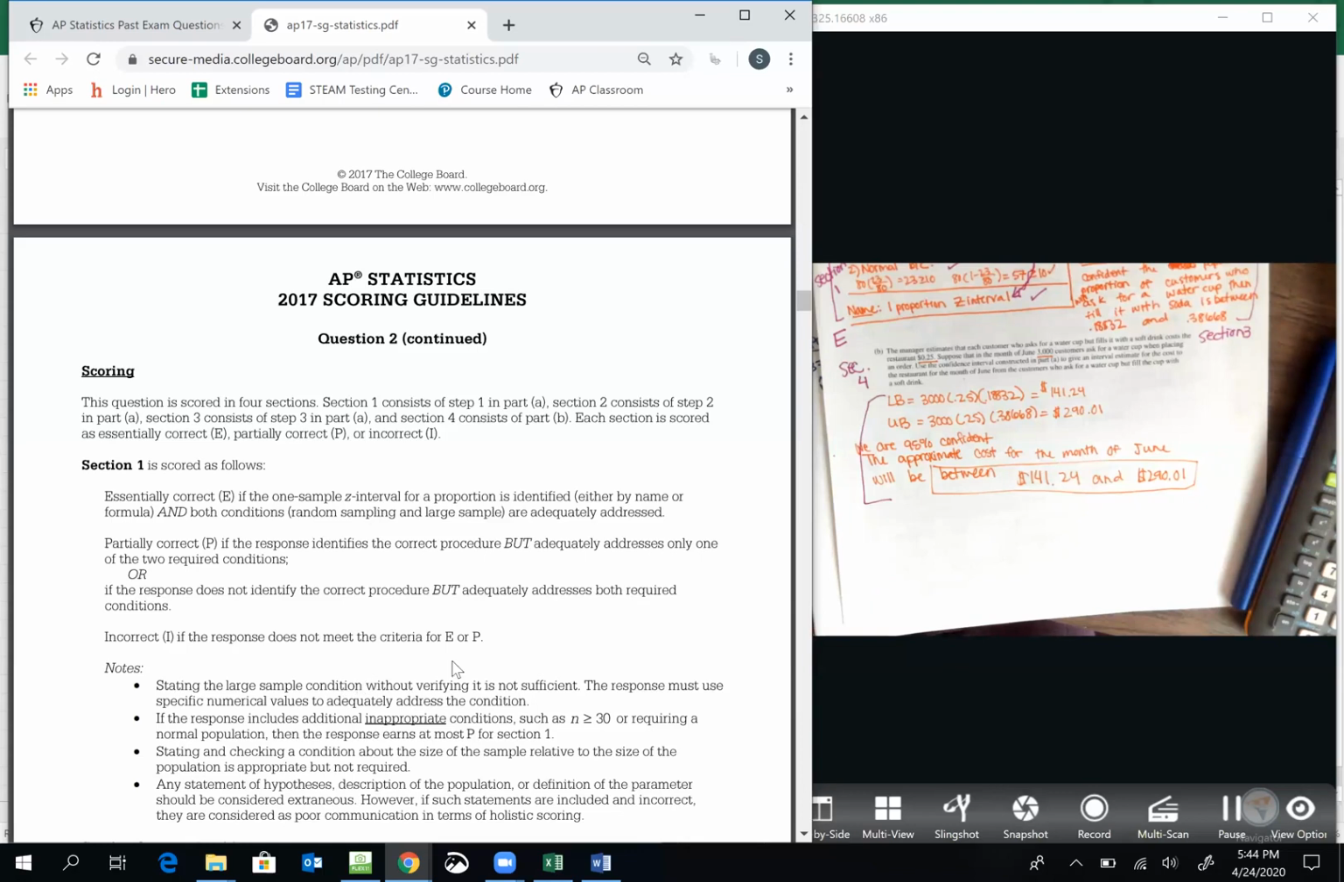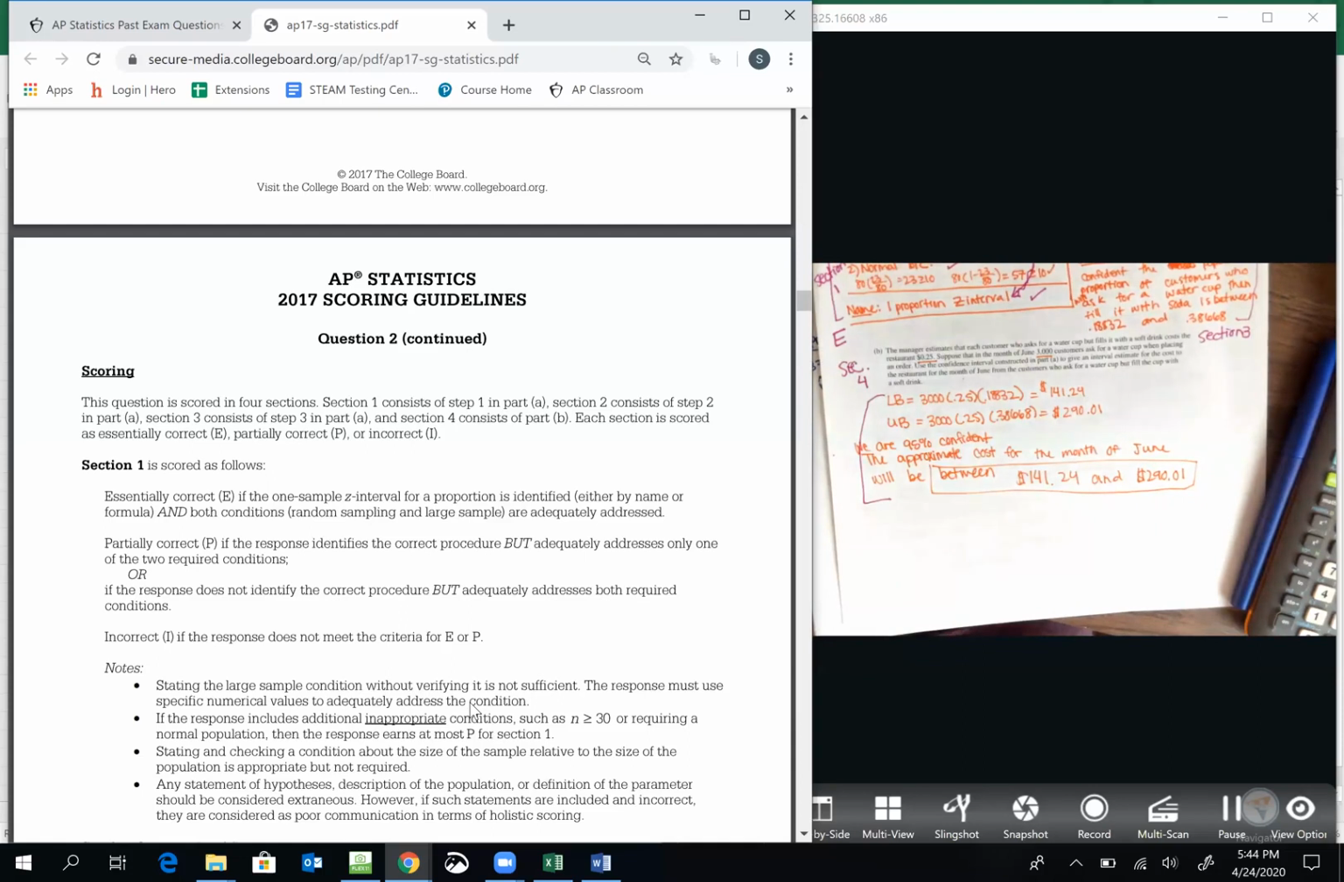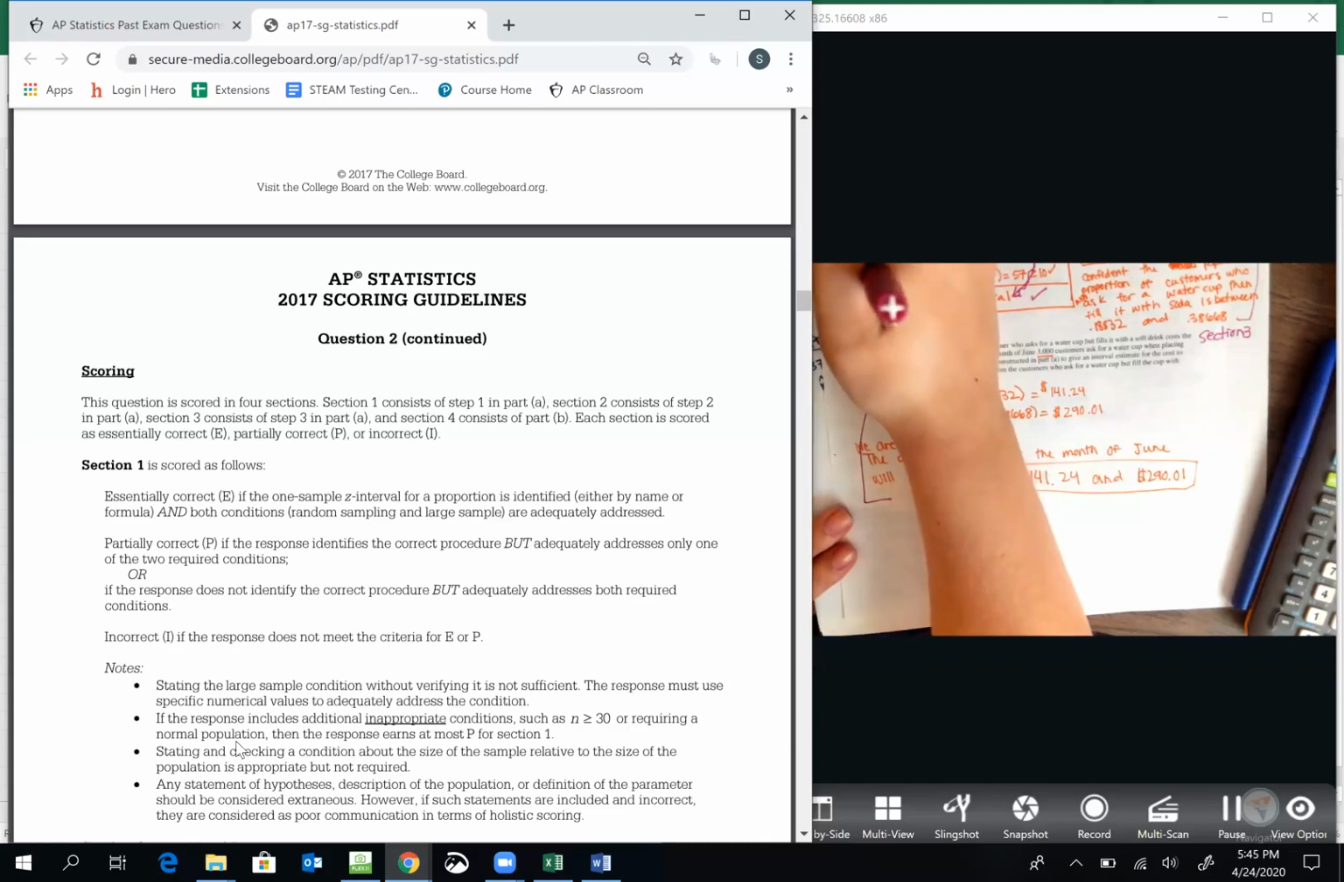Stating the large sample condition without verifying it is not sufficient. They must use specific numerical values to adequately address the condition. So this is specific numerical values. If the response includes additional inappropriate conditions, such as n is greater than 30, or requiring a normal population, okay, I didn't say normal population, but I should probably put sampling distribution as normal.